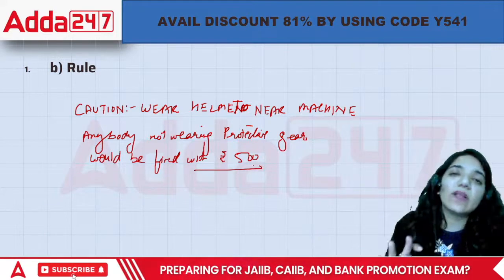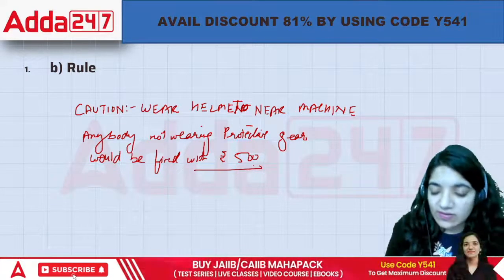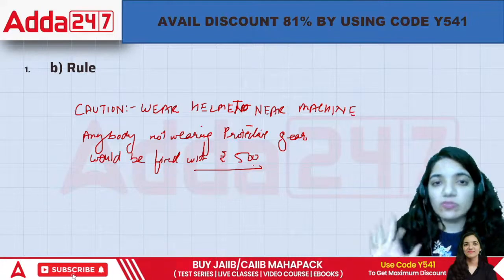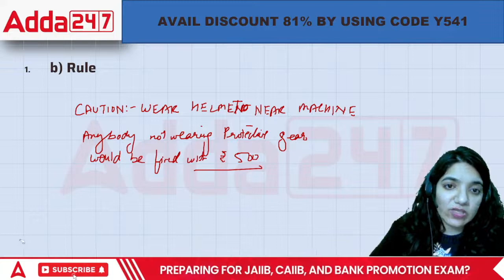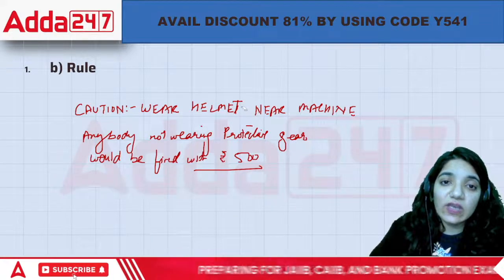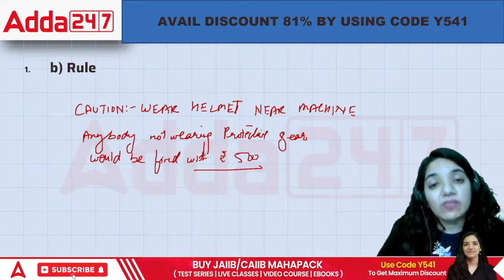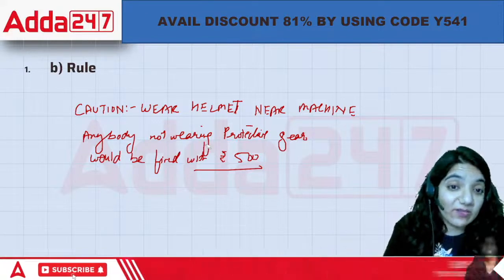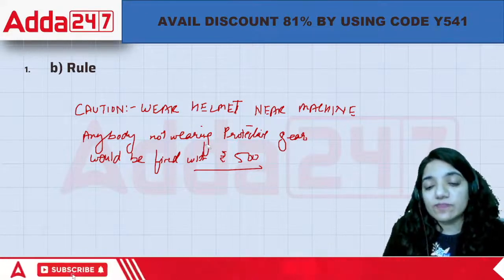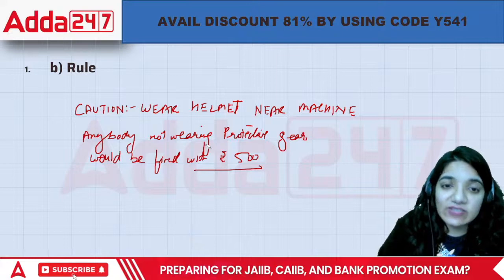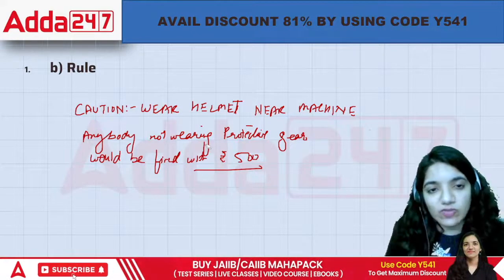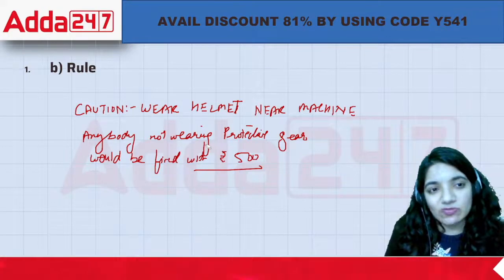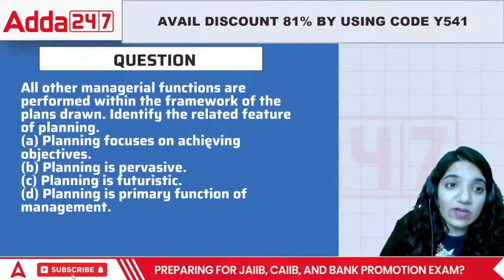A very simple thing written. First of all, you are supposed to wear protective gear when you are going near the machine, and when you are near the machine, if there's any problem, then if you're not found wearing the protective gear, you'll be fined with rupees 500. That is what we define as rule. These are the simplest forms. Do this, do that. We are supposed to do this, we are supposed to do that. That is how the entire rule works.